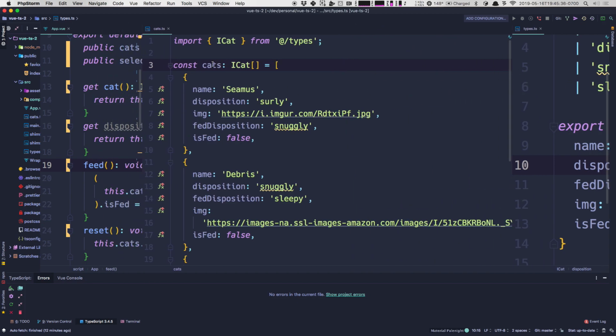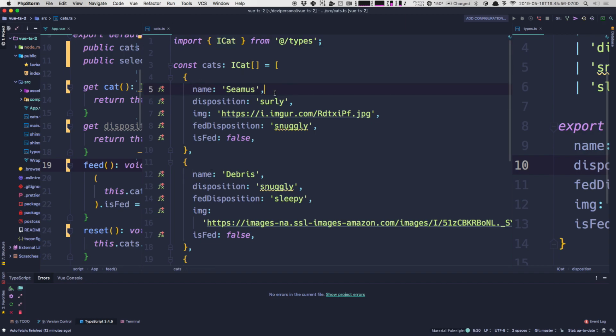So check this out. Cats, colon, ICat in brackets, okay? And look, you can fling types around your application. You can save them in one spot and share them across your app. So everyone has the same guaranteed expectations: a cat is a cat is a cat wherever you use it in your application, all right?